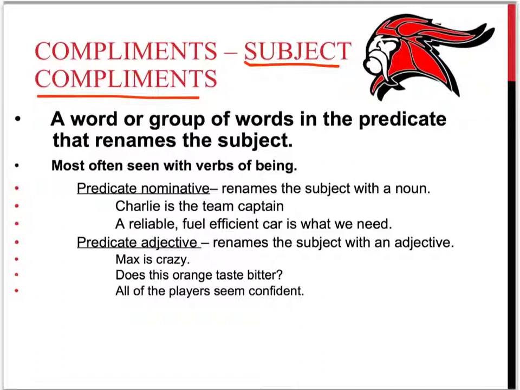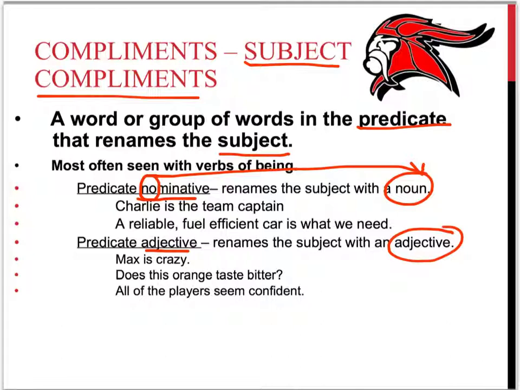So a subject complement is a word or word group in the predicate, again, it's in the predicate, that renames the subject. And it's most often seen with the verb of being, but not always. And you have two types: a predicate nominative and a predicate adjective. A predicate nominative renames the subject with a noun. That's why you see nominative, noun. Remember those two. And then a predicate adjective, pretty simply stated, is going to rename the subject with an adjective.